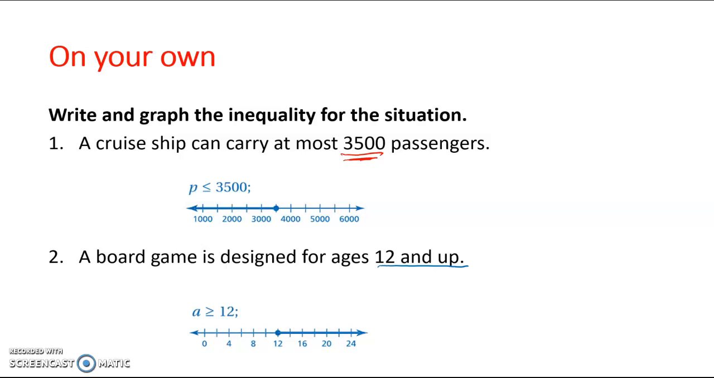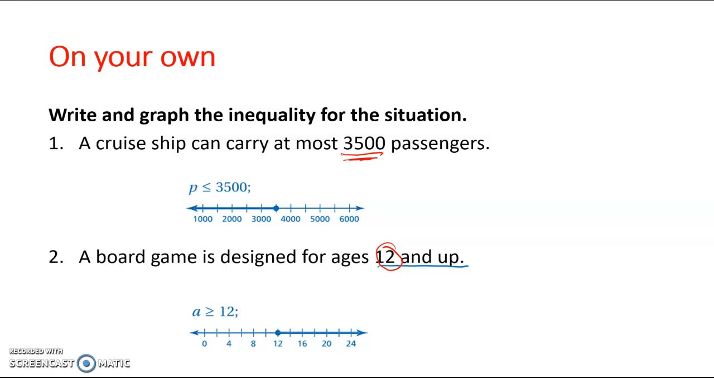Number two, a board game is designed for ages 12 and up. This is kind of going the opposite direction from the first one. The game designers are intending for this game to be for kids that are 12 years old and older. So the keywords are 12 and up. Since 12 is included, once again, like 3,500 was included, I'm going to use a closed circle. Anybody who is 12 or older can play that game. It doesn't matter if you're 13, 12 and a half, 12, as long as you're 12 or older, you can play the game. And so we're shading it to the right.